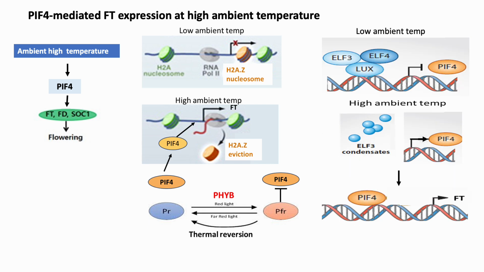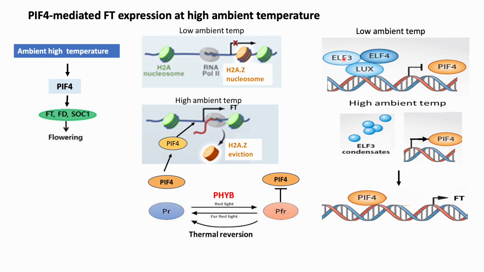Another pathway that regulates PIF4 expression at high ambient temperature is mediated by early flowering 3, that is ELF3, which is a component of the evening complex or EC of the circadian clock. At low ambient temperature, ELF3 as a part of EC represses the expression of PIF4.